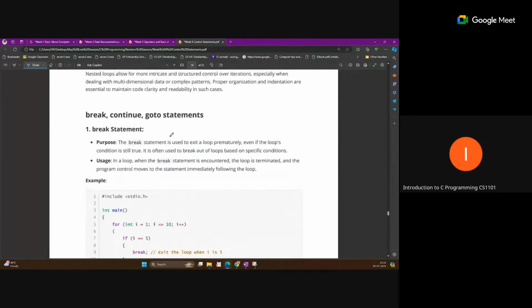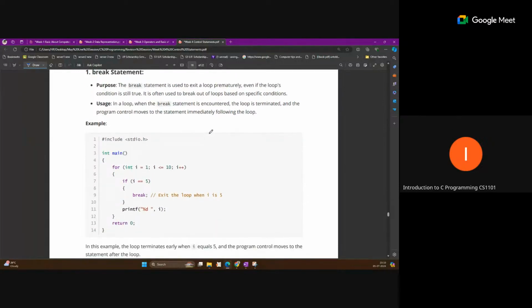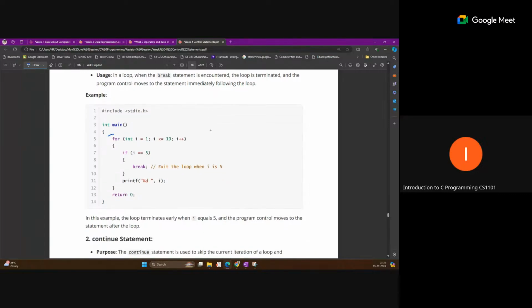Yeah, so this is the break, continue and goto statement. How does this actually work? Break means we can stop the iteration at any point. Suppose this for loop is running, starting from i equal to 1 and running while i is less than or equal to 10, but we want to break the loop at any particular point. If any condition is satisfied, then we want to stop the iteration. So we use this break statement.